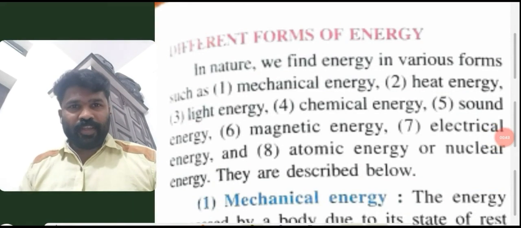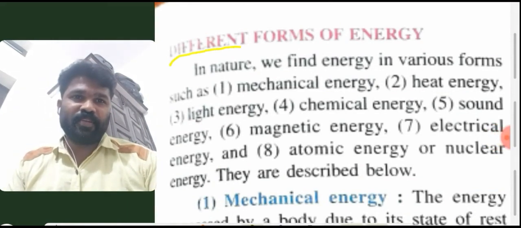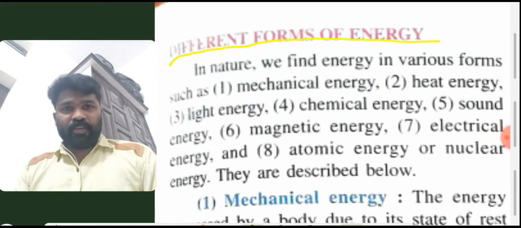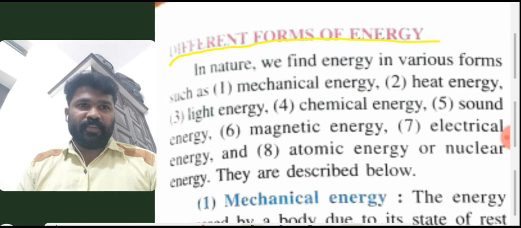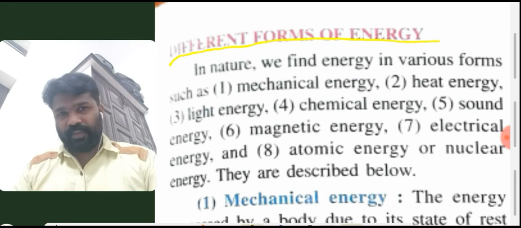So, students, here is our topic, different forms of energy. In nature, we find energy in various forms. Mainly, there are 8 forms of energy.